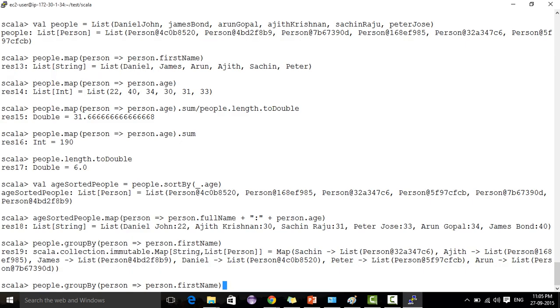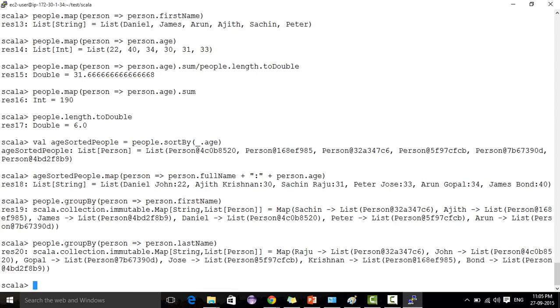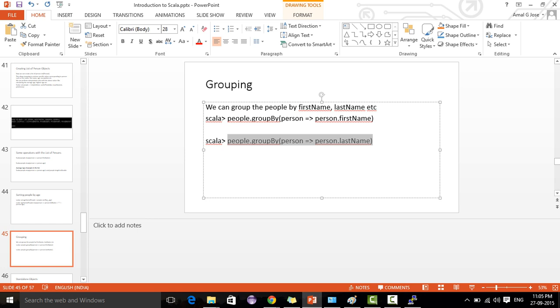It got grouped, but every group has only one value, with a list of only one element, because we don't have multiple people with the same last name. If we had, you would see more members in the list. That is the groupBy function.